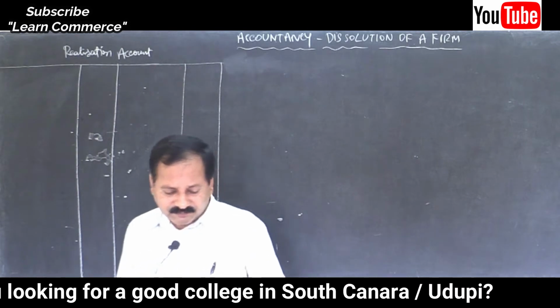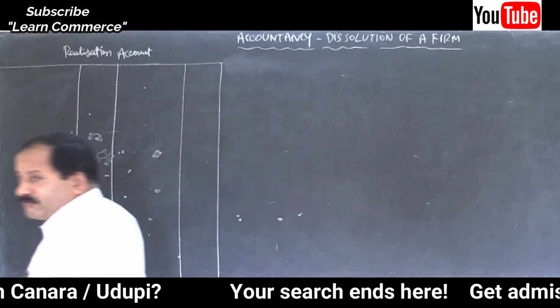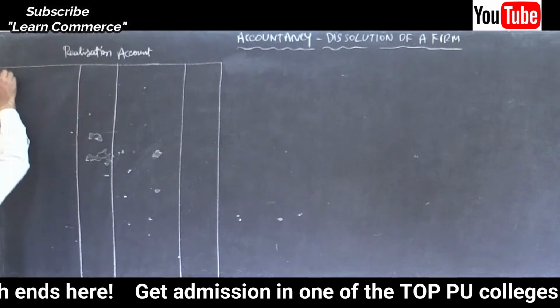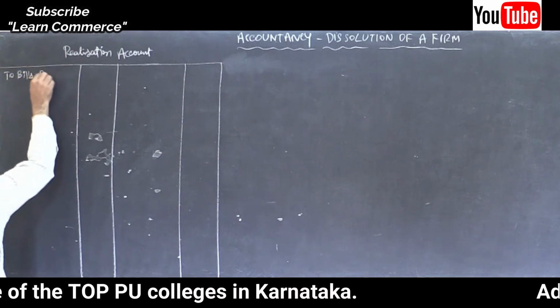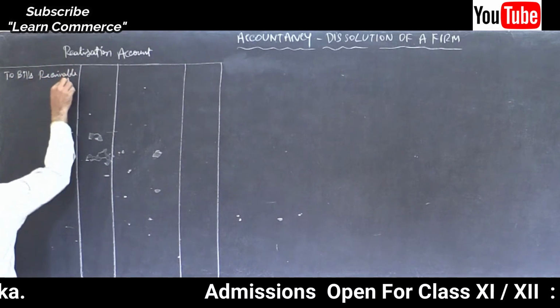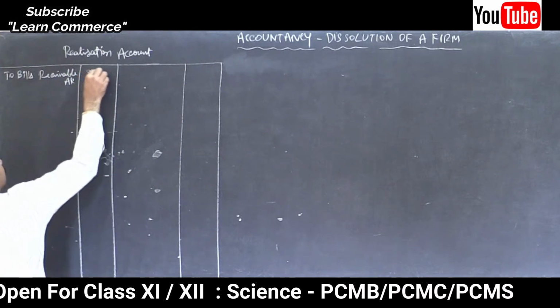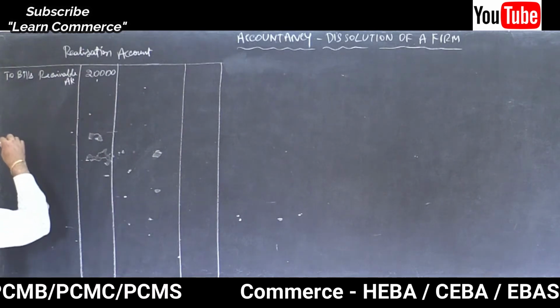Debit side. Cash at bank should not be transferred because it cannot be sold in the market. To bills receivable account, how much? 20,000. To stock account, 30,000.